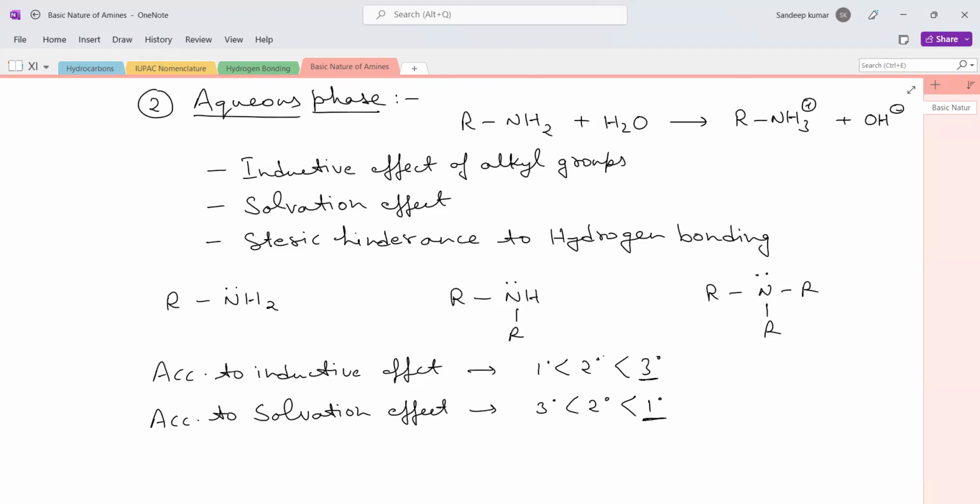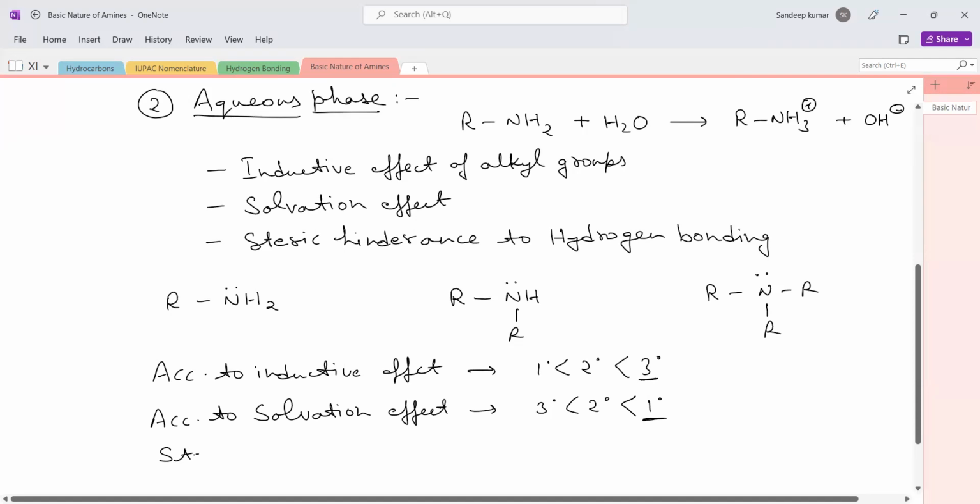But the secondary amine is going to get the benefit of it. So whenever we arrange primary, secondary, tertiary amines in increasing or decreasing order, we need to figure out which amine is the most basic. That would be the secondary amine. Then comes the role of the third factor, that is steric hindrance to hydrogen bonding.